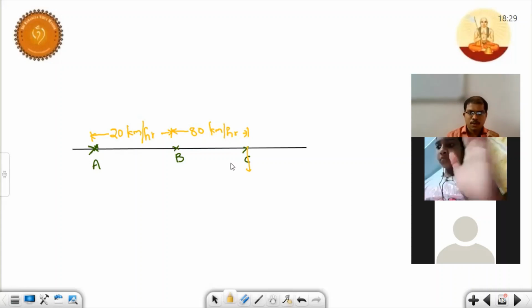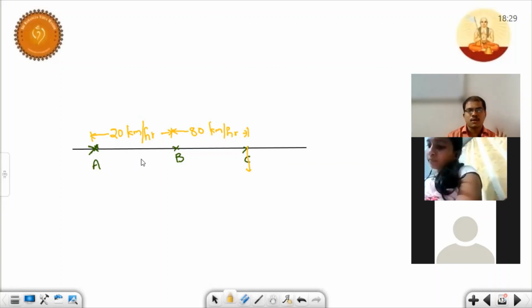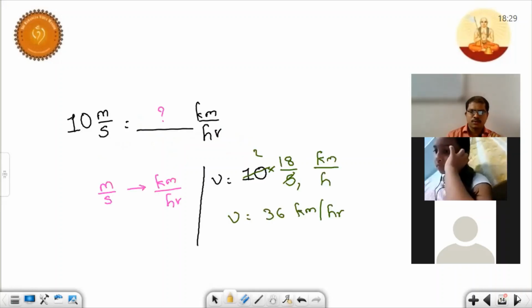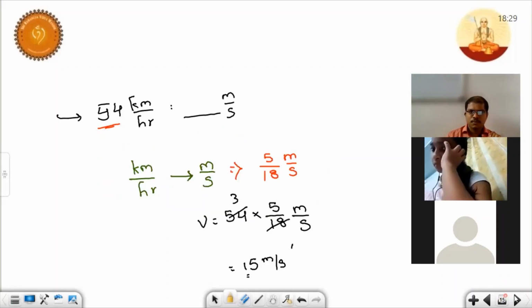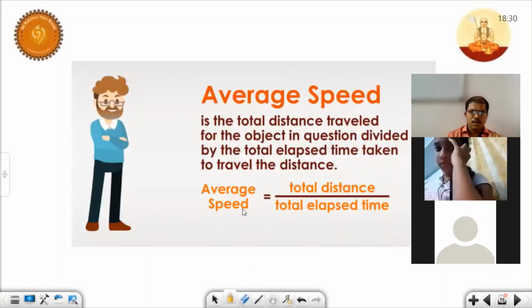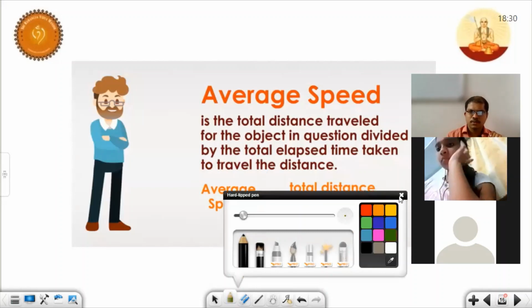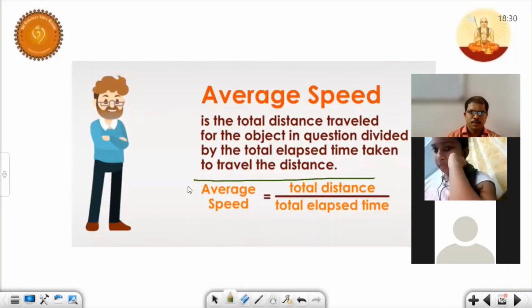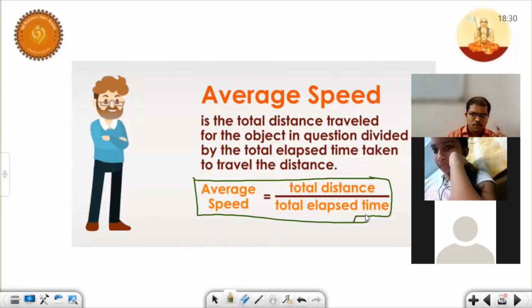So here we can't say actually, because the speed is changing. It is not constant speed. So for these types of cases, we need to follow average speed. So what's our new topic, children? Average speed. Till now, what we have discussed is whenever the speed is constant throughout the journey.